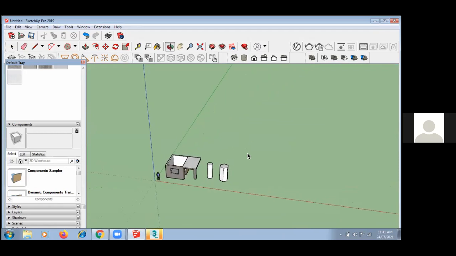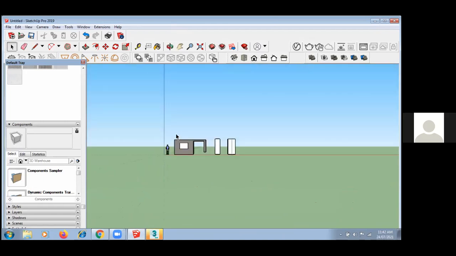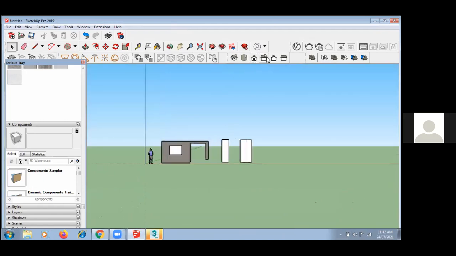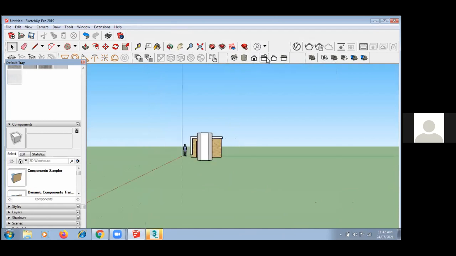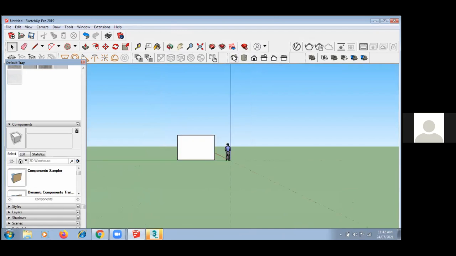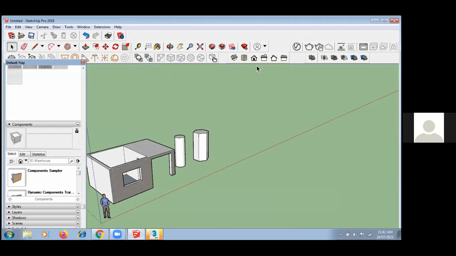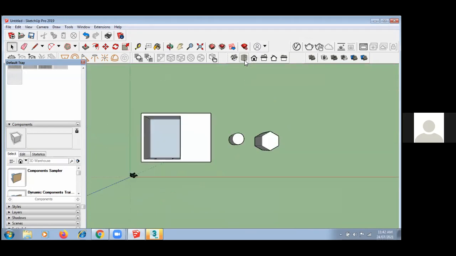Basically, if you want to create a plan, you always have to go to top view. Here we have options: top view, front view. Now you can see the top view of this. If I want front view, now you can see the front view of this. Here I have right view, back, and left view also. And this is my isometric view, right? So whenever you want to create a drawing, always use top view. Okay.